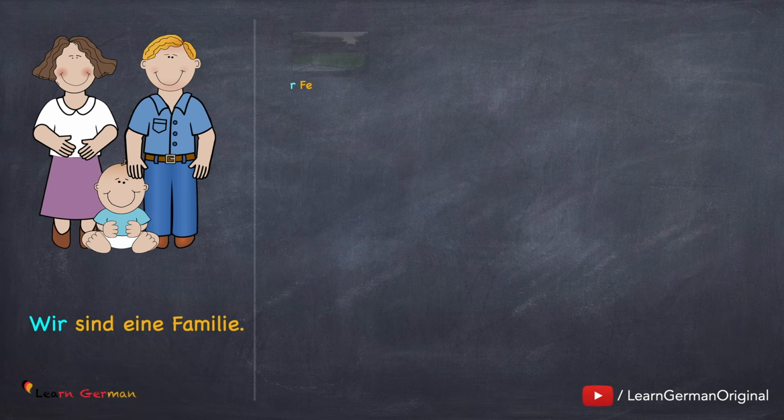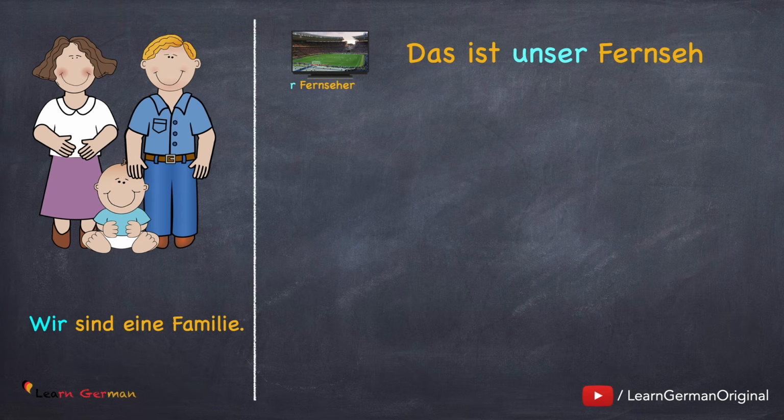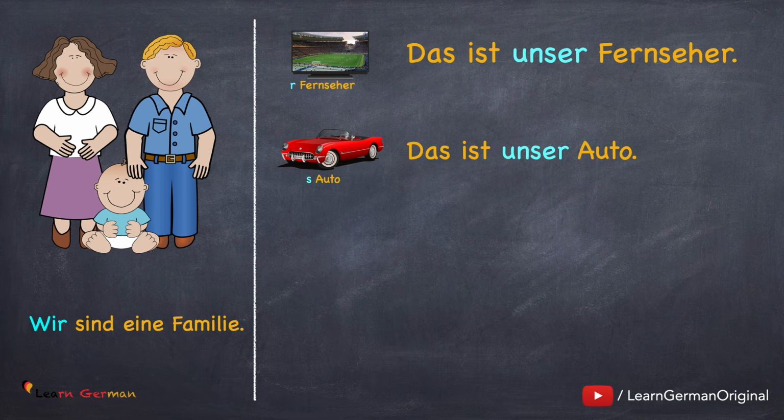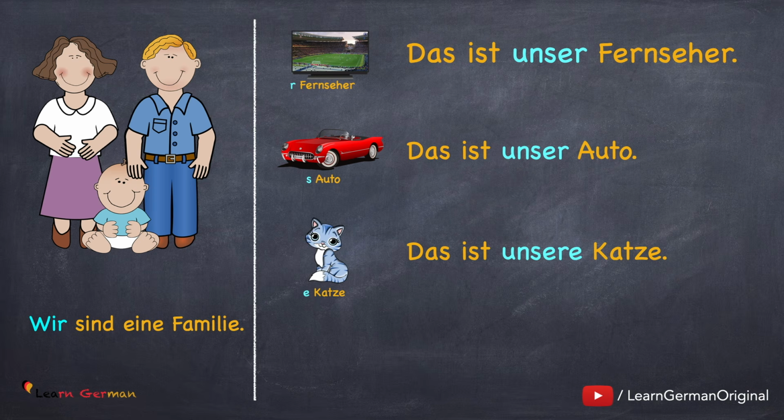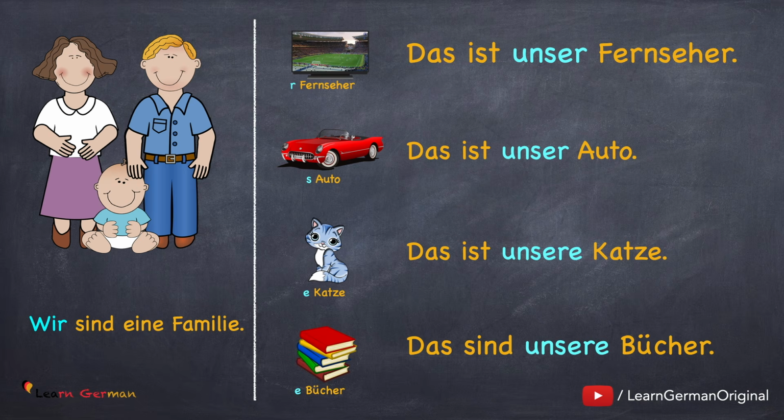Wir sind eine Familie. Das ist unser Fernseher. Das ist unser Auto. Das ist unsere Katze. Das sind unsere Bücher. So here also you should remember, when the article is der or das, you use unser. In case the article is die in feminine or in plural, you use unsere.